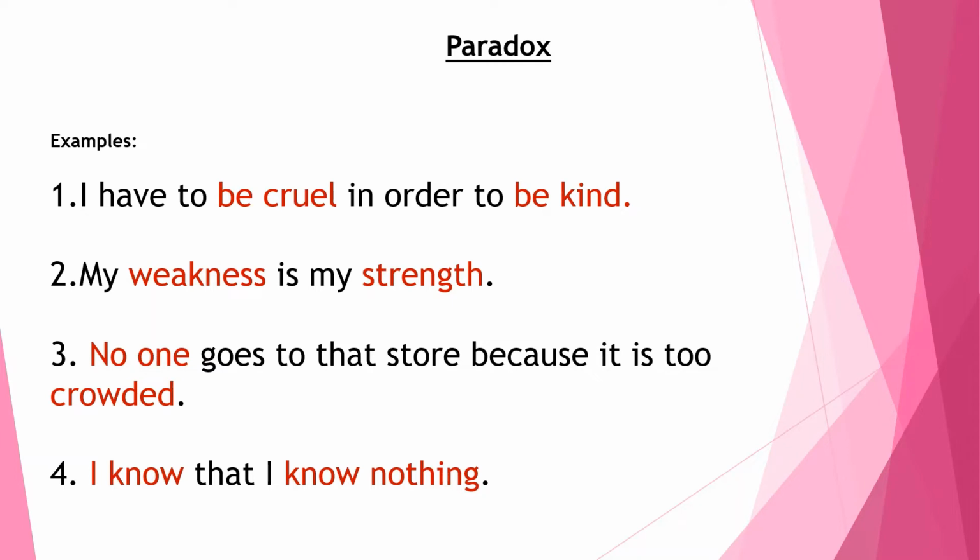The third sentence: no one goes to that store because it is too crowded. In this sentence, no one and crowded are total contradictions. How can a place be crowded if no one goes there? But the underlying meaning is that the store being referred to generally attracts a lot of customers and is crowded most of the time.